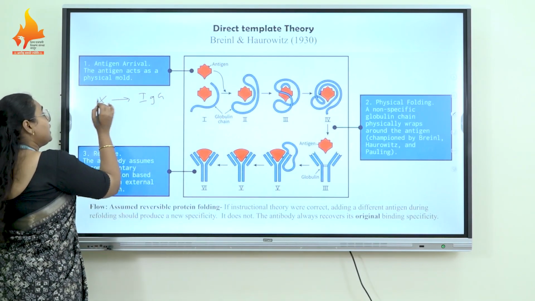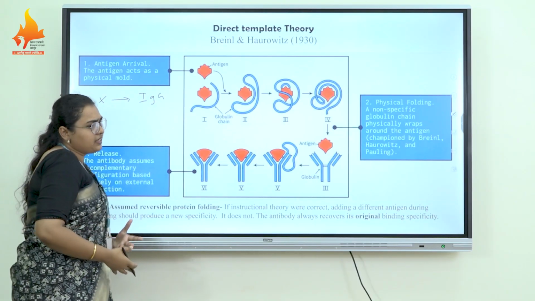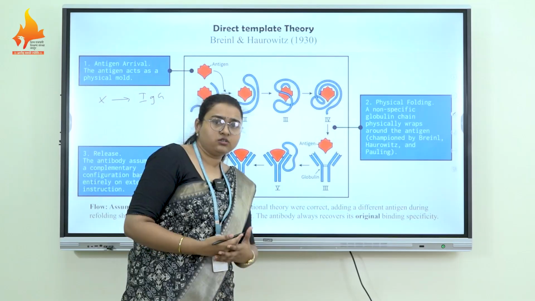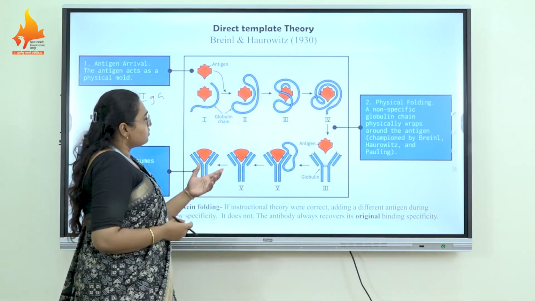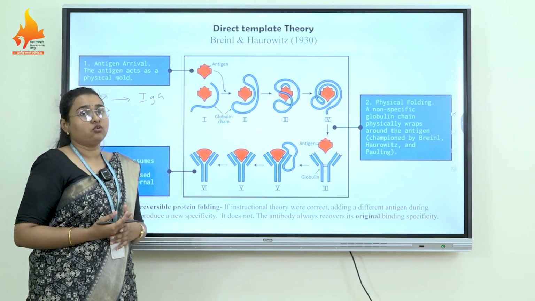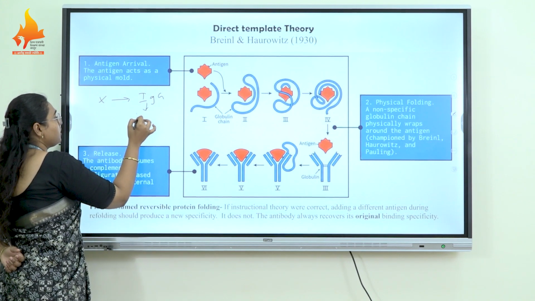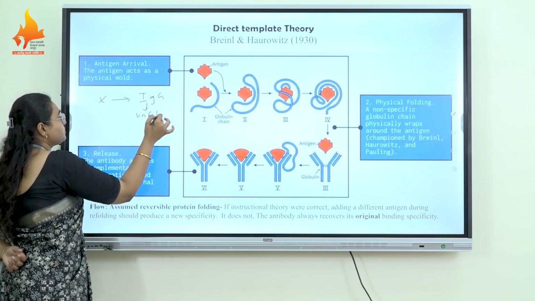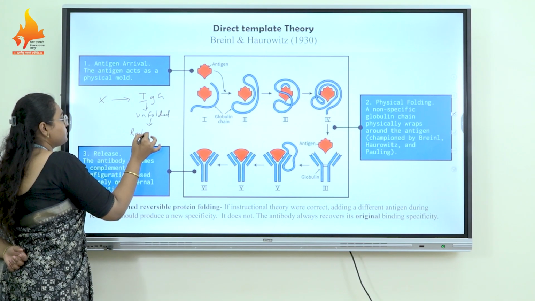So upon encounter of the X antigen, IgG folds itself. The protein can be unfolded or refolded at the cellular level due to any kind of reason. So for any reason, suppose this antibody is unfolded and then refolded.